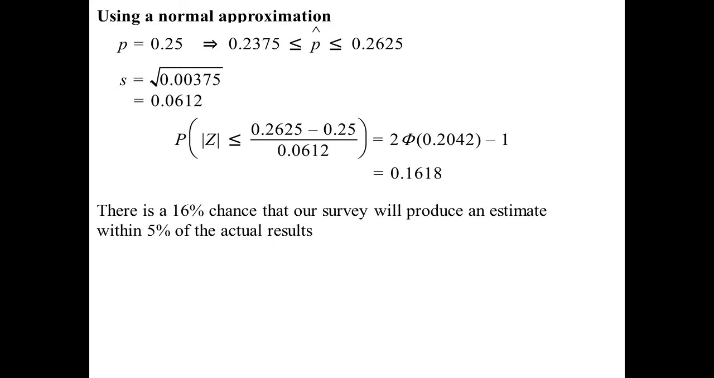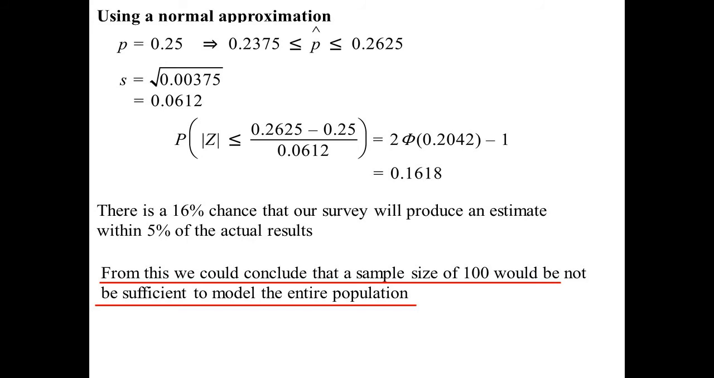Well, 16%, that's even worse than the last one. So from that, we can only conclude that a sample size of 100 is not going to be good enough to model the entire population. We're going to need a lot more people surveyed. The example I did there was showing you why we find samples. Let's look at a more realistic example of what we're going to expect to see.